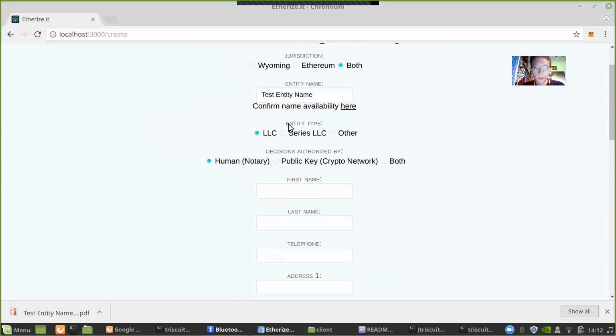So this is another important part about the Wyoming legislation, is that they've enabled people to create series LLCs, which could be particularly ideal for tech companies that are able to create a child LLC for every single one of the projects. So that way, there's less people stepping on each other's toes. You can decentralize things more effectively that way.